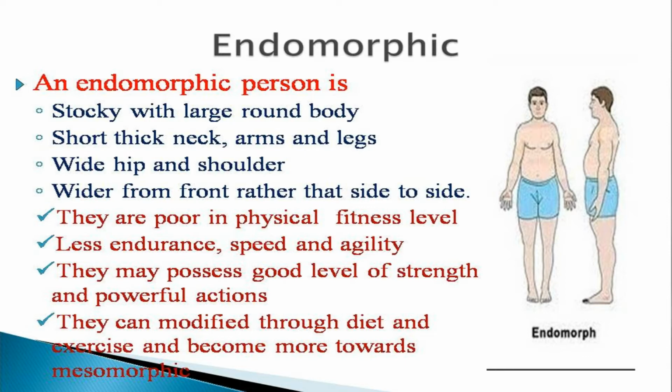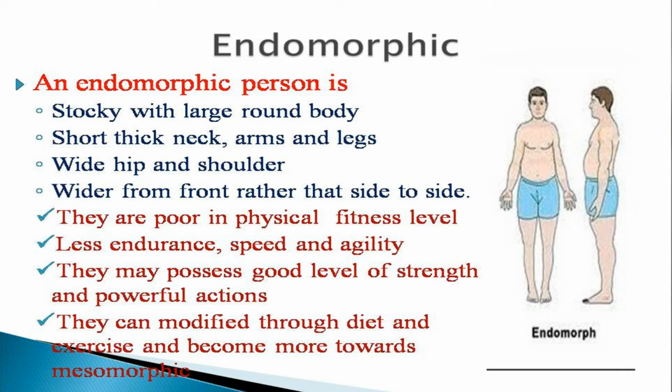Their body type can be modified through diet and exercise and become more towards mesomorphic. What is the body structure of mesomorphic? We will see in the next. Are you clear with this endomorphic, students?